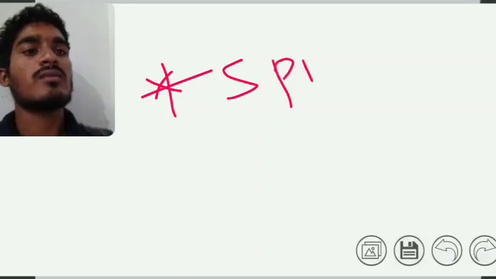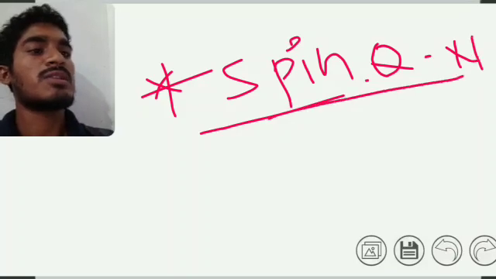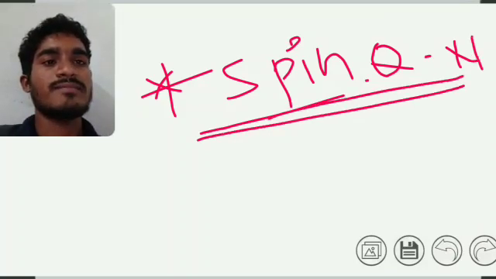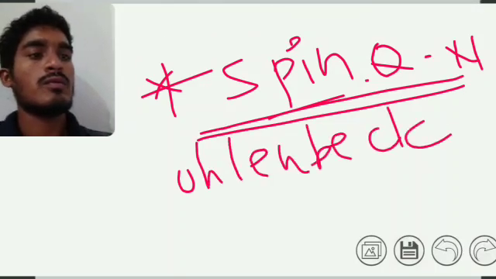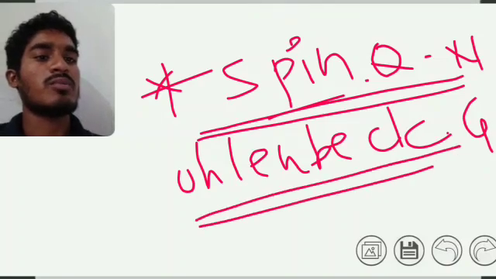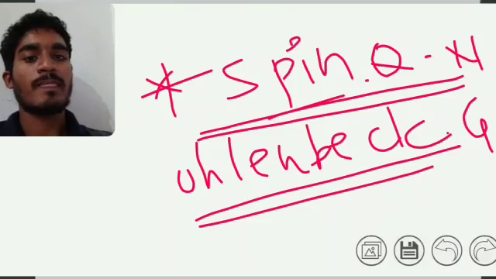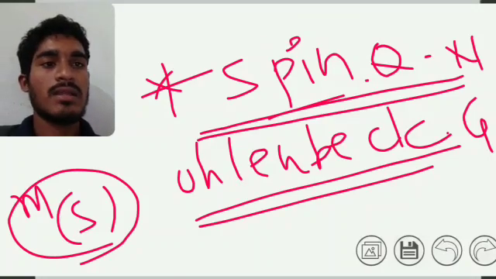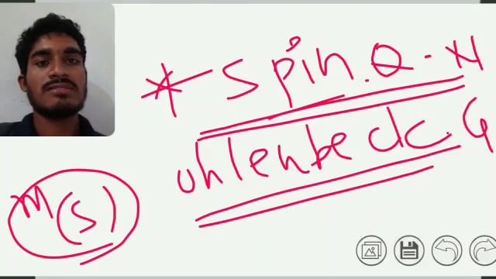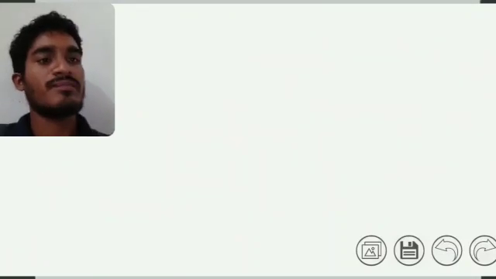Next we see the spin quantum number. Okay, spin quantum number. The spin quantum number was first proposed by Uhlenbeck and Goudsmit. It is denoted by m sub s. Okay, this is the spin quantum number. Every electron has some spin. It may be high spin or low spin.